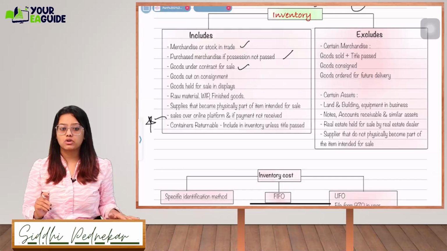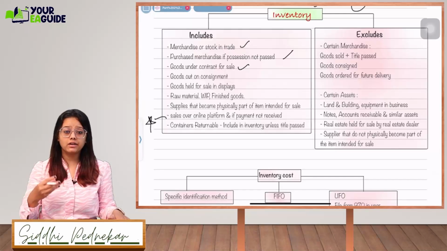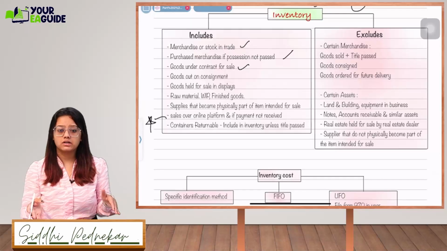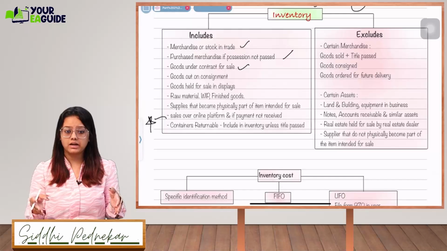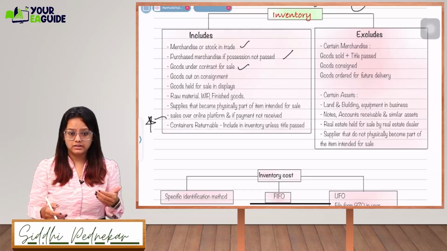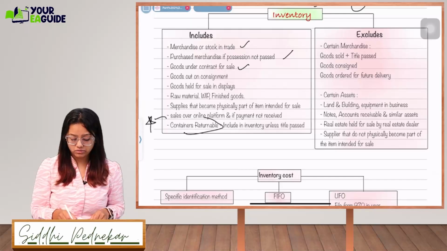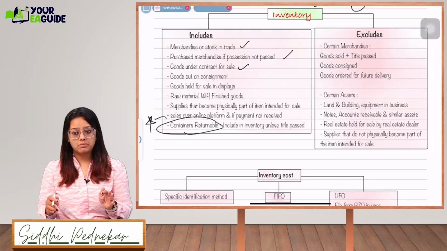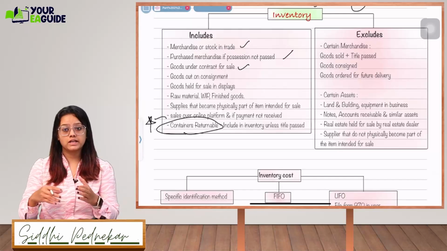Based on this, they can twist the question. Container returnable is included in the inventory. Let's say along with a particular product, I have sent a specific container. Now this container is a returnable container. If it is like that, then the container which is returnable will be included in my goods, in my inventory. Okay, you are clear about what all inclusions you need to make.